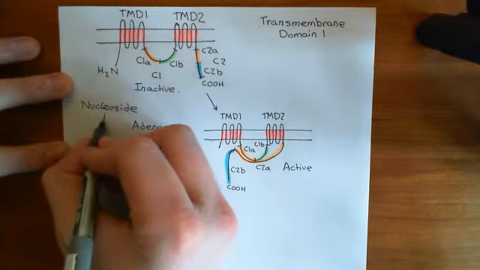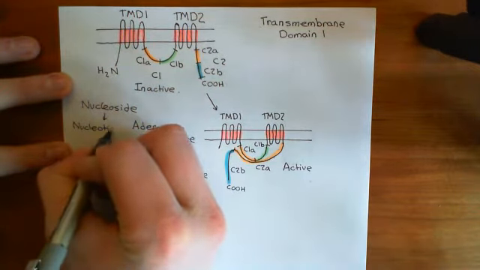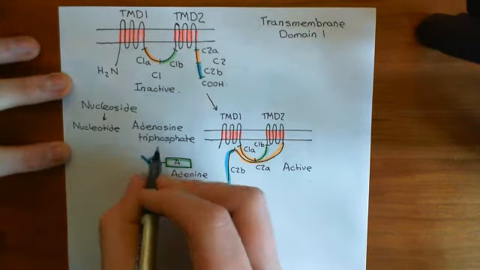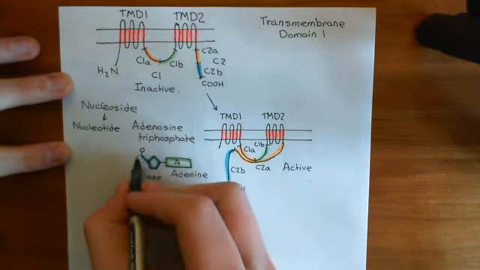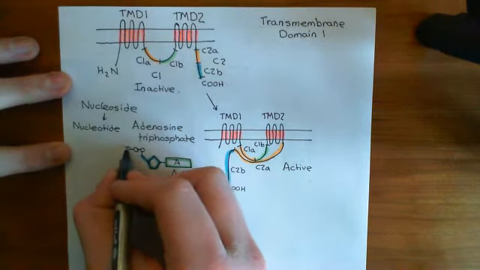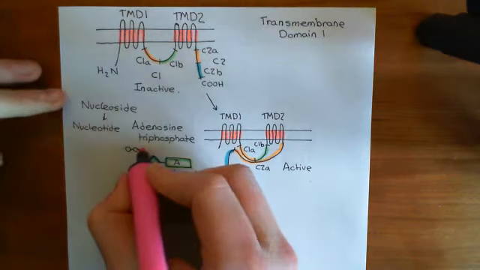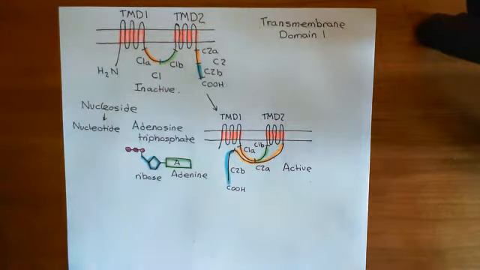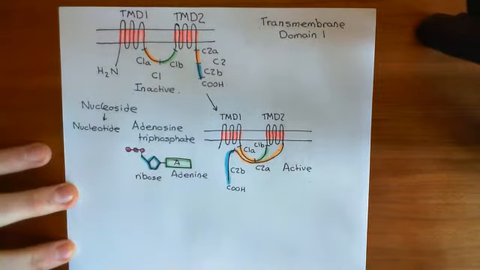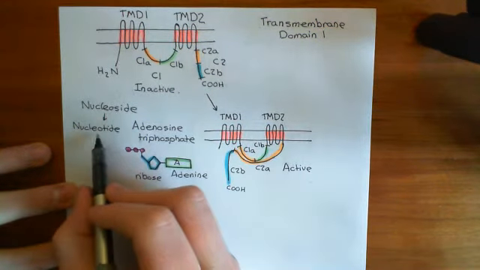Now, we want to convert the nucleoside into a nucleotide. A nucleotide is just a nucleoside with at least one phosphate group stuck off. So we'll stick one phosphate group there, and that turns us into a nucleotide. But you can add more than one phosphate group, and it's still called a nucleotide. We're going to add 3 phosphate groups: adenosine triphosphate. These 3 purple blobs represent the 3 phosphate groups that we've stuck off the alcohol group that comes off the 5th carbon of the ribose sugar. So adenosine triphosphate is an example of a nucleotide.